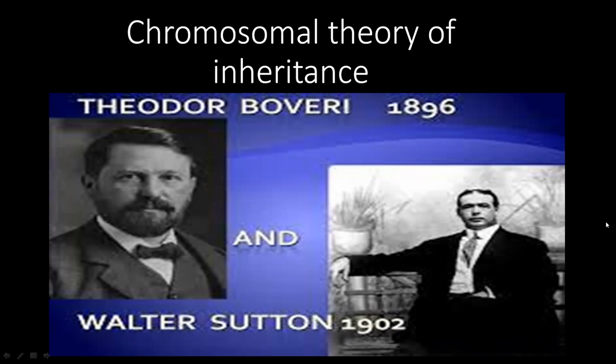Whatever Mendel had found, that same thing is related here. It is just like a parallelism to Mendel's findings. Whatever Mendel said is exactly shown by these two scientists. Just write down the names.